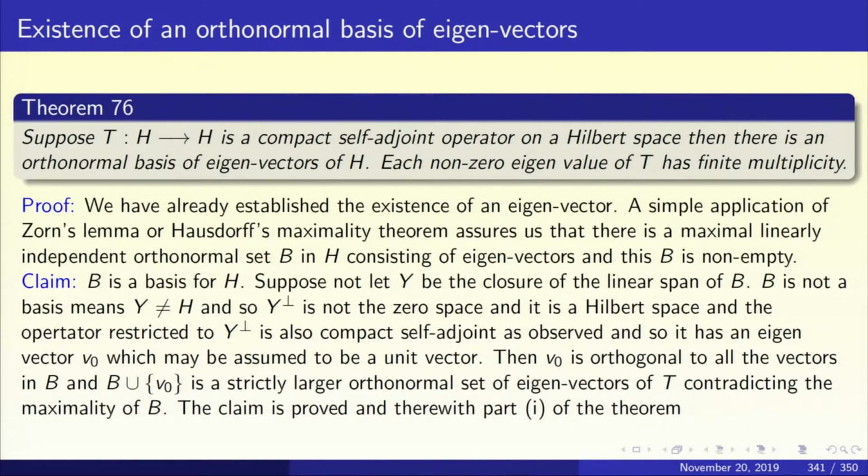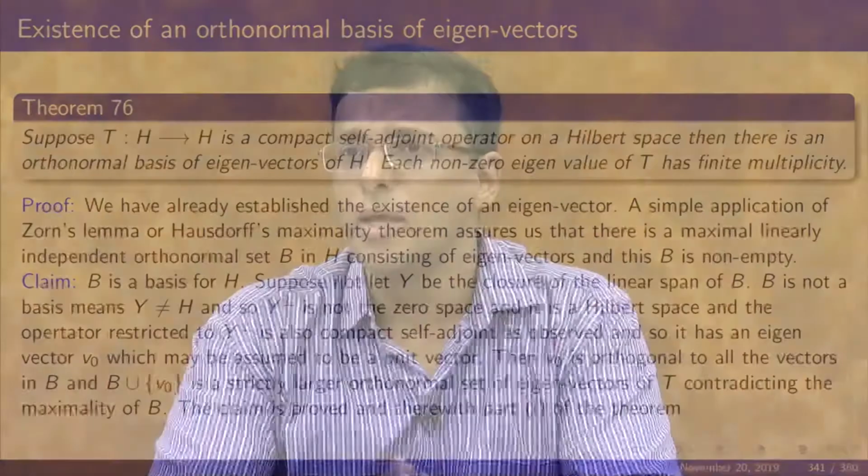So we have an orthonormal basis of eigenvectors of T, where T from H to H is a compact self-adjoint operator. The spectral theorem is completely proved. As we see, the last part was purely algebraic. There is no analysis involved here. The difficult part was to produce an eigenvector and to identify the supremum of the Rayleigh quotient as an eigenvalue.